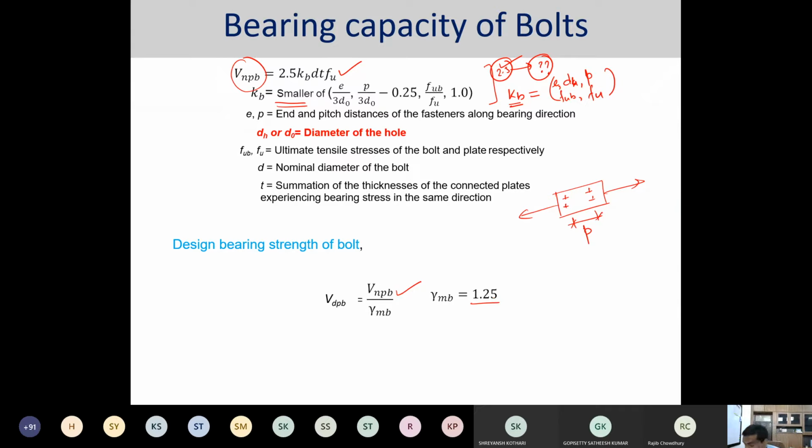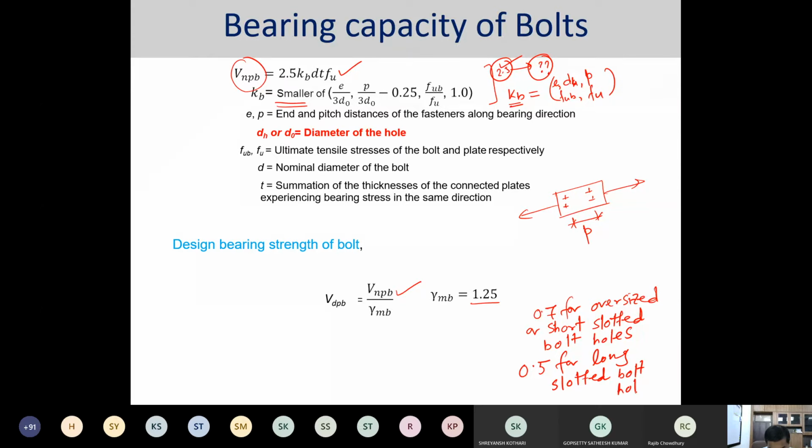This nominal bearing capacity or nominal bearing strength of the bolt is multiplied by a factor 0.7 for oversized or short slotted bolt holes, and it should be multiplied by 0.5 for long slotted bolt holes.